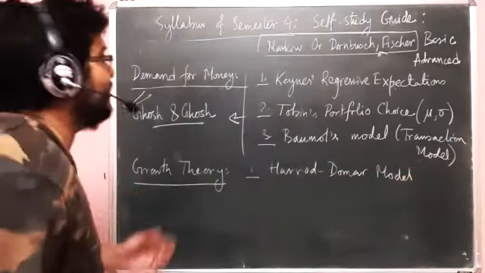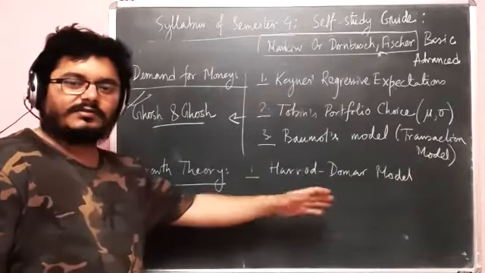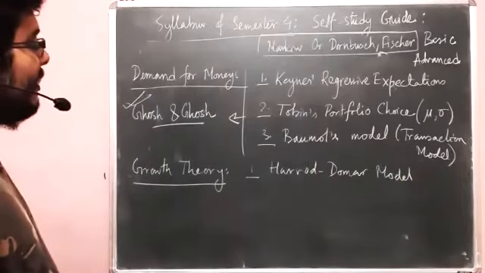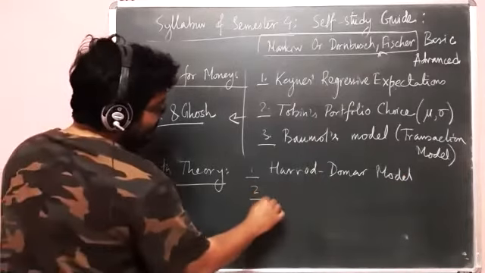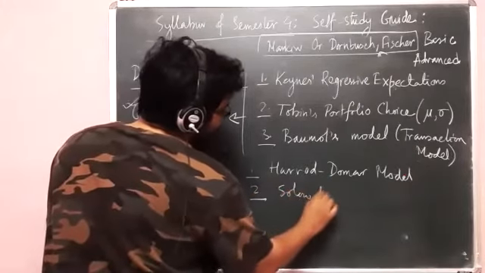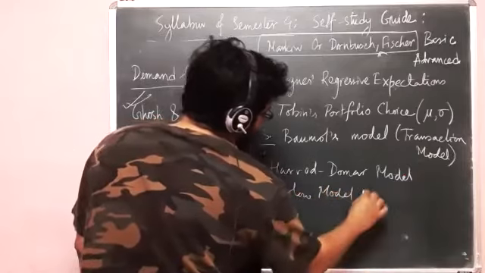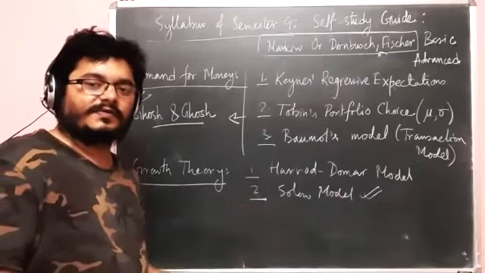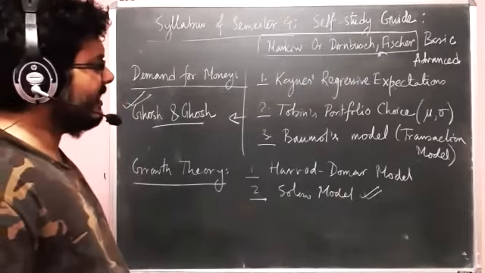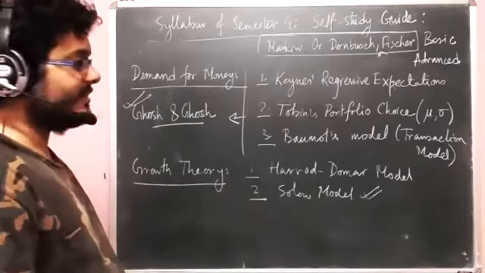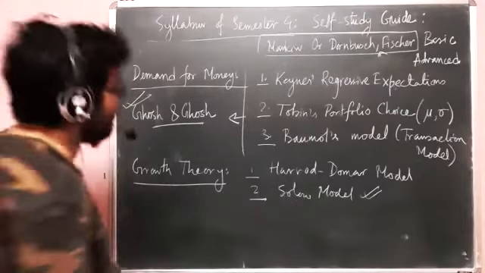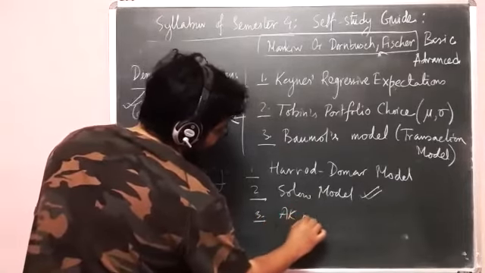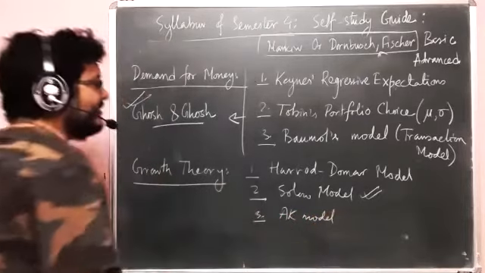But let's just say that the inference of this model is something which connects the 2 models and makes it Harrod-Domar. Okay, then you have the Solow model, which is the important model, both in the sense of your university exam and in the sense of entrance. You will always have at least one question coming from Solow, that's given. And the third one is the AK model, that is, models of endogenous growth. So let me just write AK model, of endogenous growth.